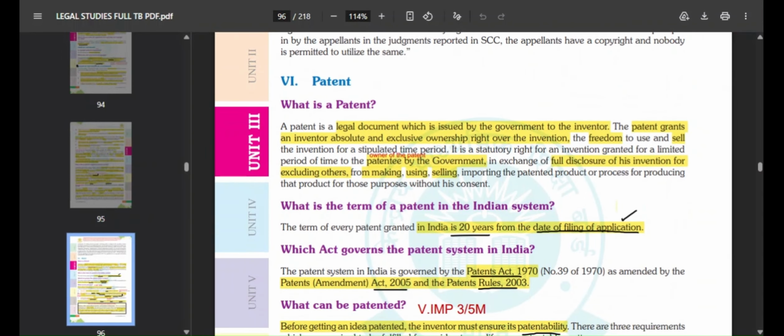So what is a patent? A patent is a legal document issued by the government to the inventor. Whoever has invented that specific work or product, it is given to that person.